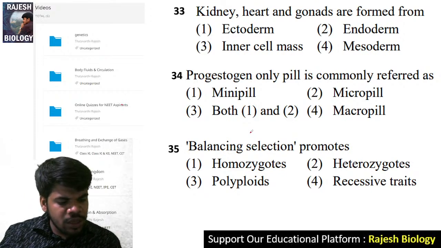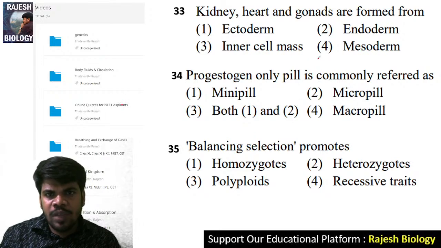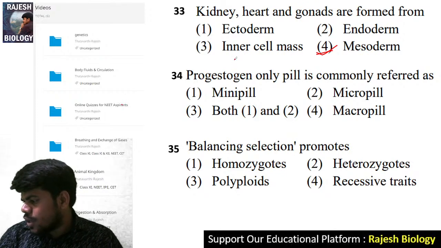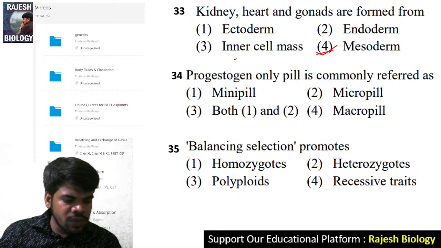Come to the 33. Yes, 33, 4. Very good, very good. Lakshmi, Shankar, Meghana, and Sambasiva, Ramesh. Everybody right. Come to the next question, 34th question.